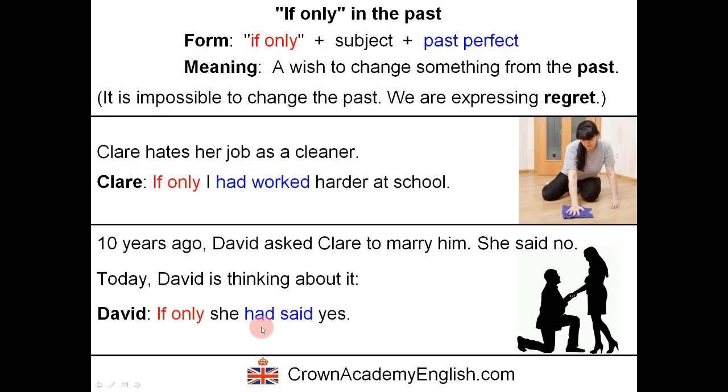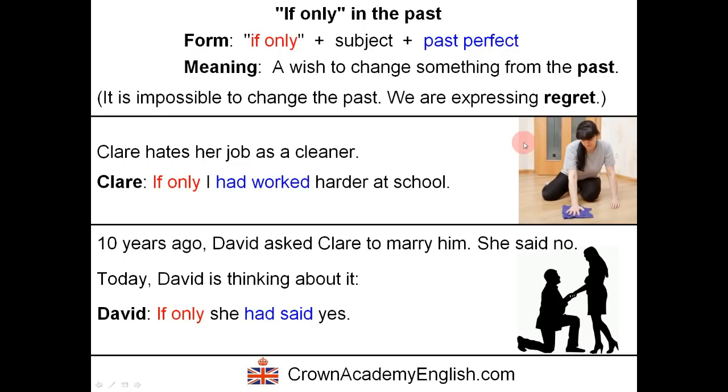So this is the past perfect, had said. And the past perfect is had followed by the past participle. So this means that something happened in the past. Claire said no, and David regrets that. David regrets that Claire did not agree to marry him. So if only she had said yes. Another way of saying this is, I wish that she had said yes.